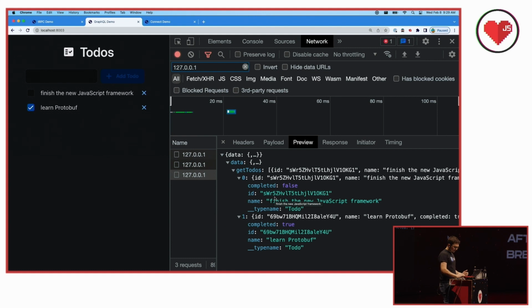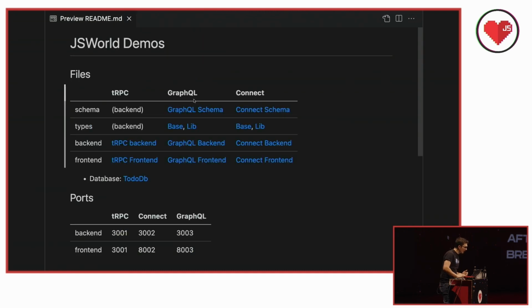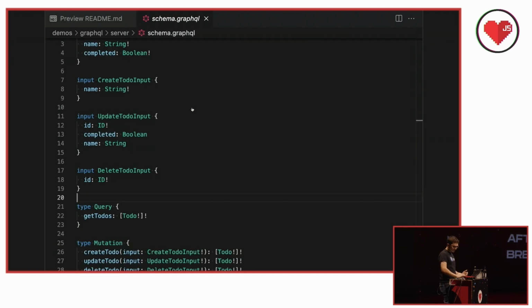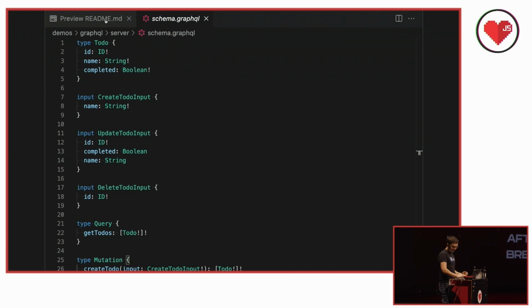Let's go look at the base server. OK, so this is the GraphQL schema. It's not the spiciest GraphQL schema you've ever seen, for sure. It's just a CRUD schema for a to-do app. But in the bottom here, you can see that we defined our functions, right? We have get to-dos, create to-do, update, and delete. GraphQL has you separate mutations from things that are not, but it's pretty straightforward. I'm not sure there's much more to say there.